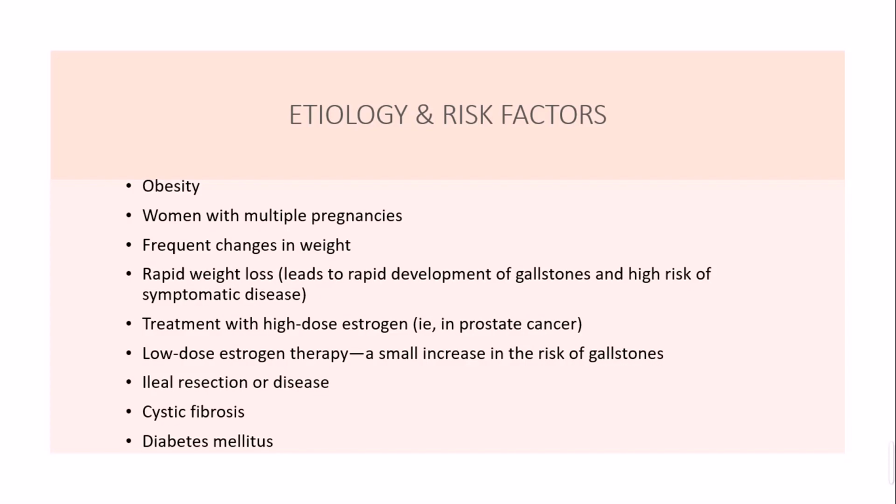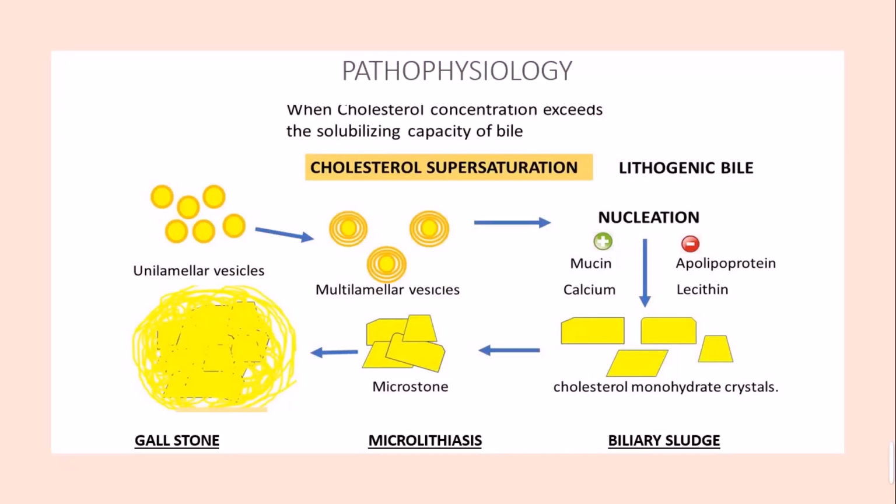Now the pathophysiology. So pathophysiology says that when cholesterol concentration exceeds the solubilizing capacity of the bile, it means when your bile is supersaturated with cholesterol, the cholesterol level is so high that your bile cannot dilute it.